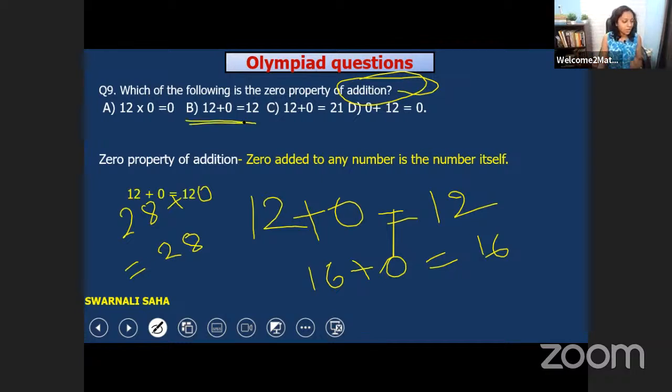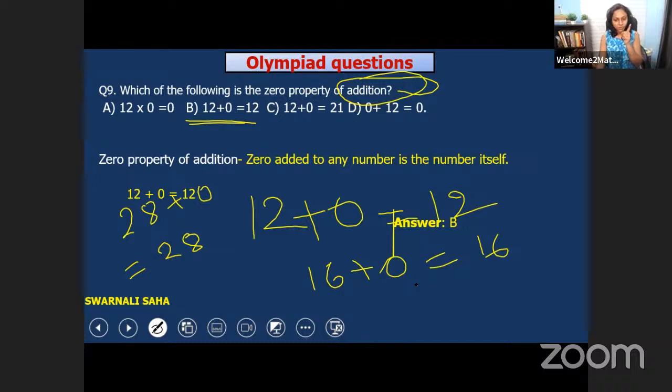Answer is B. 12 plus 0 is equal to 12. B, not D. D is 12 plus 0 is equal to 21. How could that be? 12 is the right one. The same number we'll get. Whenever we add 0 with any number, we'll get the number itself. Remember this. This is the zero property of addition.